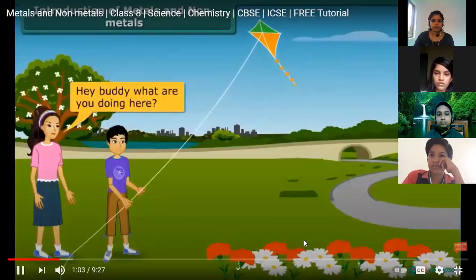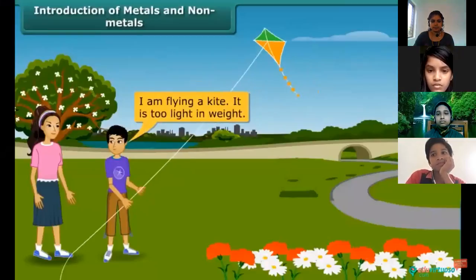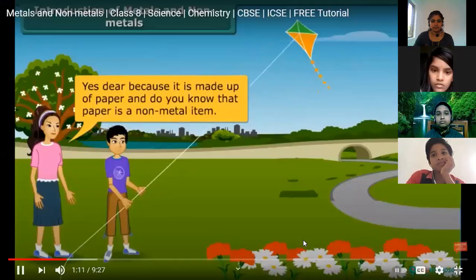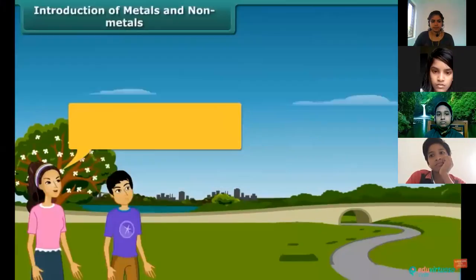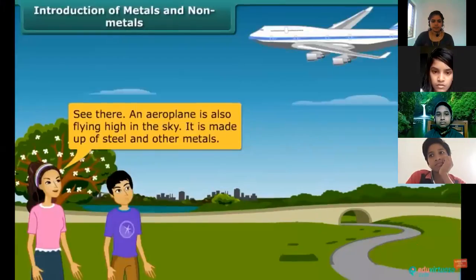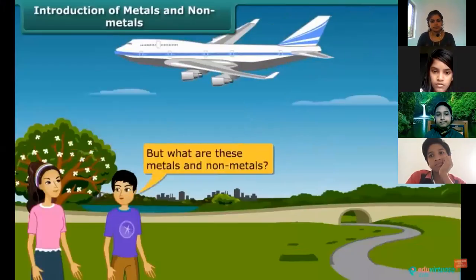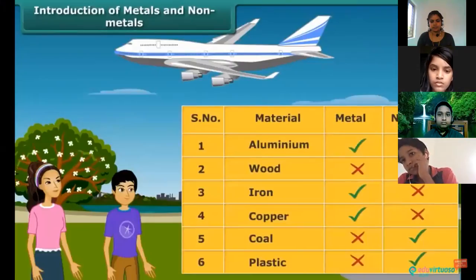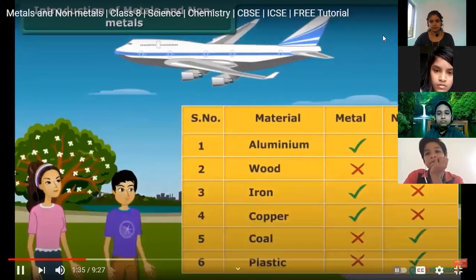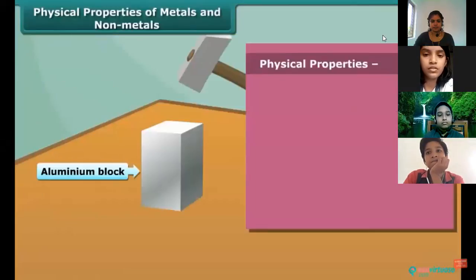Hey buddy, what are you doing here? I am flying a kite. It is too light in weight. Yes, dear, because it is made up of paper. And do you know that paper is a non-metal item? See there, an aeroplane is also flying high in the sky. It is made up of steel and other metals. But what are these metals and non-metals? Friends, we use many things in our daily lives. These are made up of metals and non-metals. Dear, now let's know about their properties. At first, we know about the physical properties.